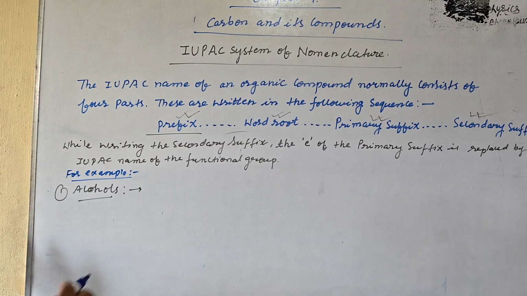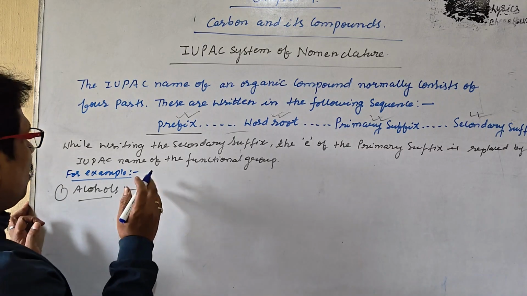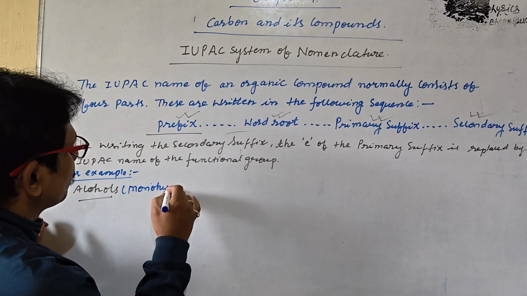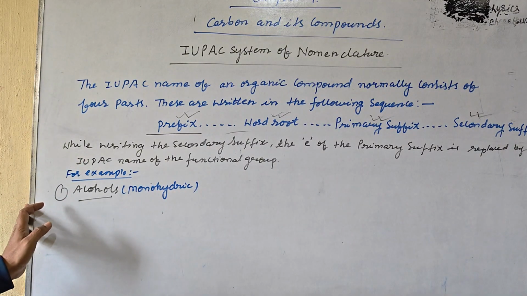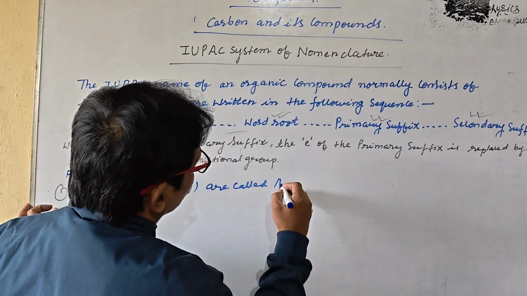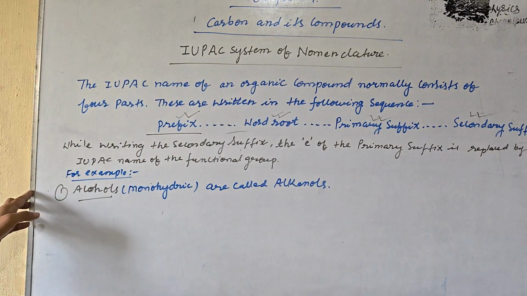Monohydric alcohols are called alkanols.